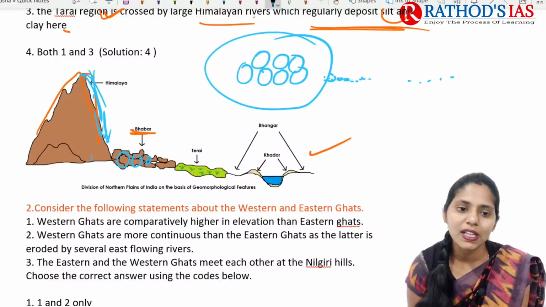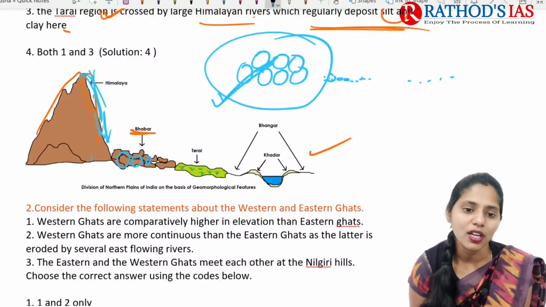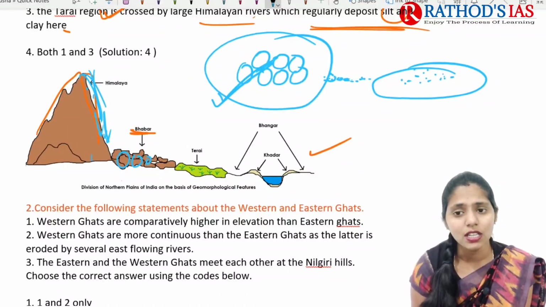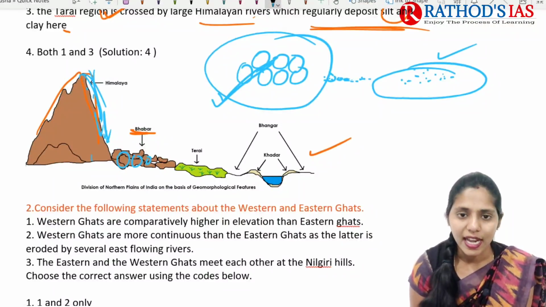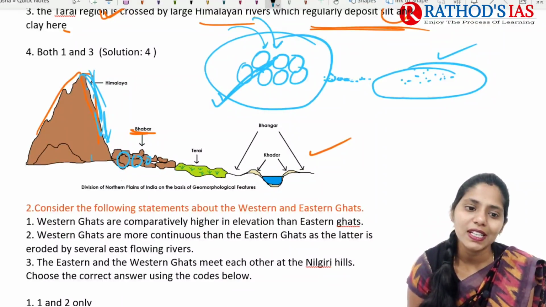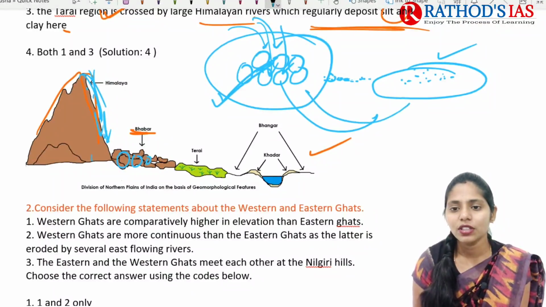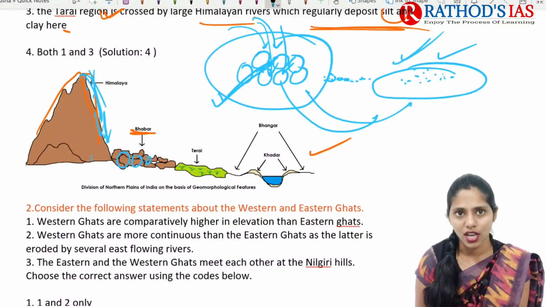This coarse material that is deposited is called bhabar, not Terai. And here we have the clay and silt that is present. We can see this is the Terai region, and whenever this coarse material, that is bhabar, is seen, the water will go underground, and here again the rivers re-emerge in this Terai region.